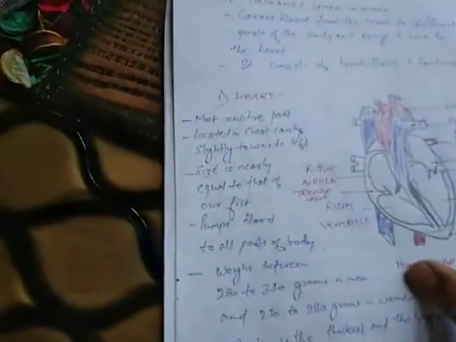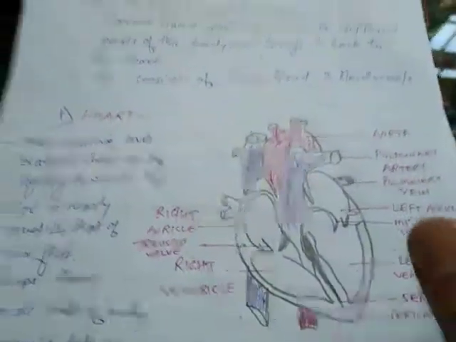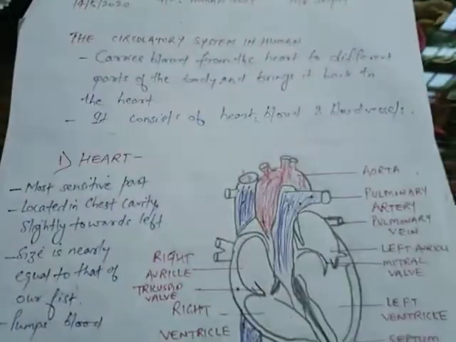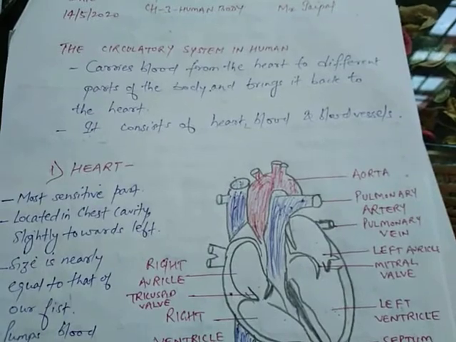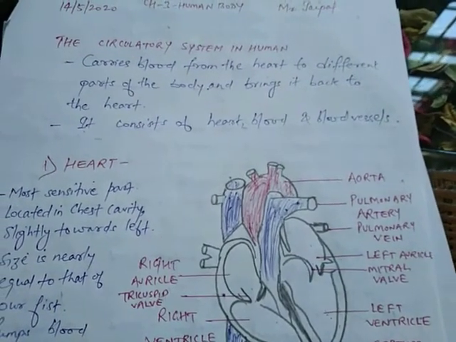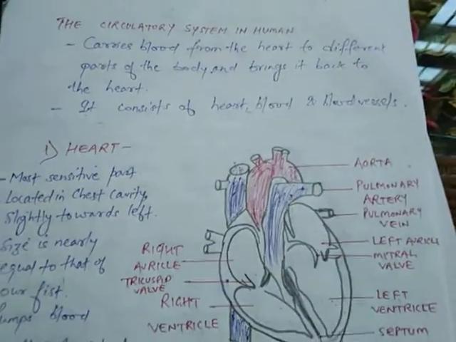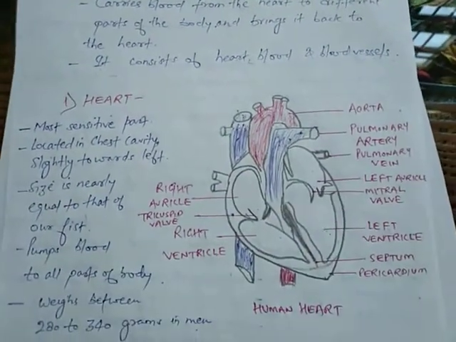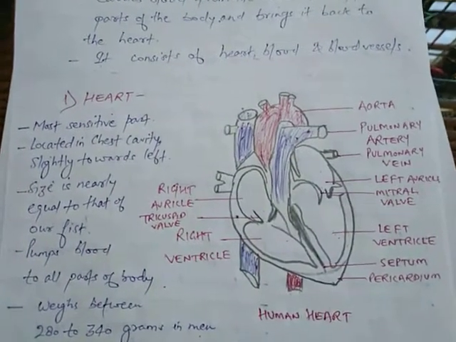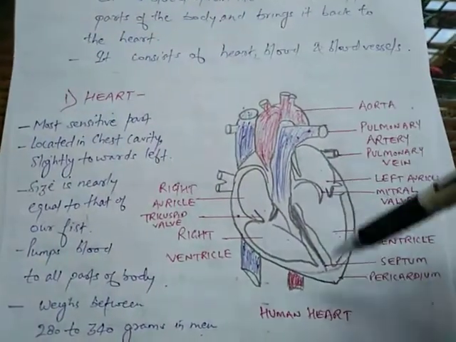Now students, see the most important topic, that is the circulatory system in humans. So the circulatory system consists of heart, blood and blood vessels. So already I have given you homework to practice the diagram of the heart, and you can see here I have labeled it also, I have drawn it.